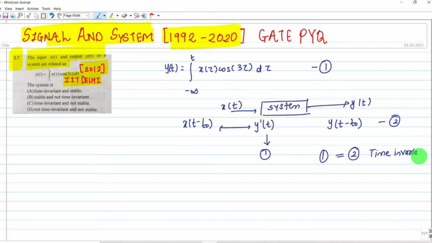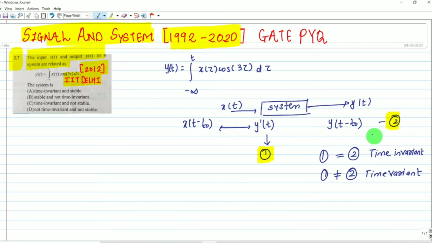It is time invariant when equation number 1 equals equation number 2. Which equation are we talking about? We are not talking about this equation, we are talking about this one. Let me highlight: equation number 1 and equation number 2. When equation number 1 does not equal equation number 2, it is time variant. Understood the concept behind time variant and time invariant? We are going to use this concept to solve our question.